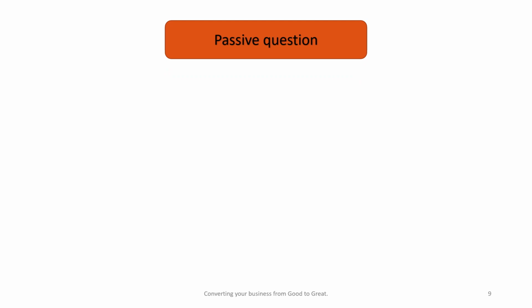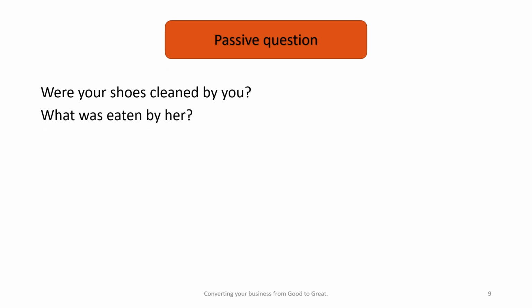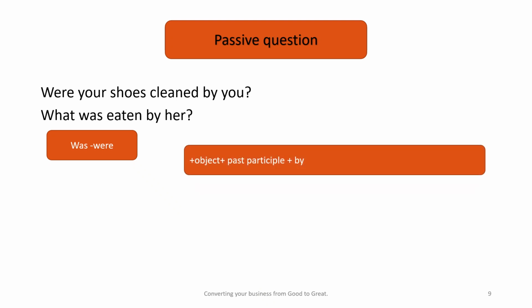Now let's form a passive question. But before we form it, let's see an example. Were your shoes cleaned by you? This is a yes and no question. What was eaten by her? This is WH question. How to form these two examples? Number one, was or were plus object plus past participle plus by. Why? Because this is yes and no question.